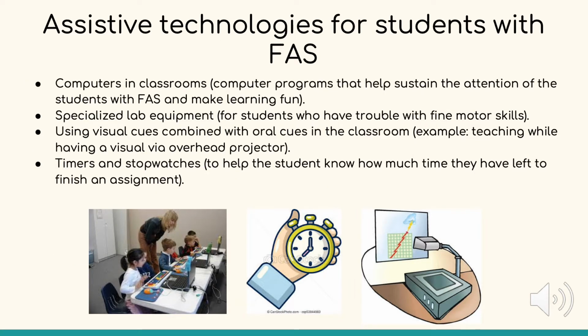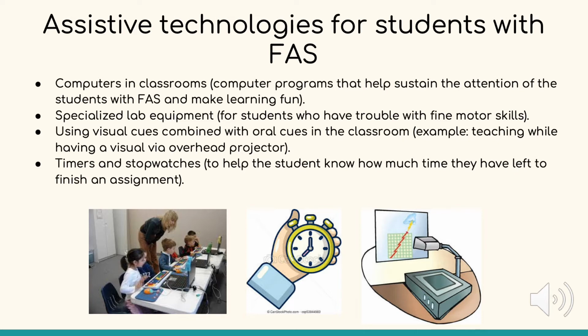There are a couple different types of assistive technologies for students that have fetal alcohol syndrome. Sometimes children with FAS have trouble paying attention and they get distracted easily, so computers can be a helpful learning tool that keep the student engaged. Another technique would be for the teacher to use visual cues combined with oral cues in the classroom.